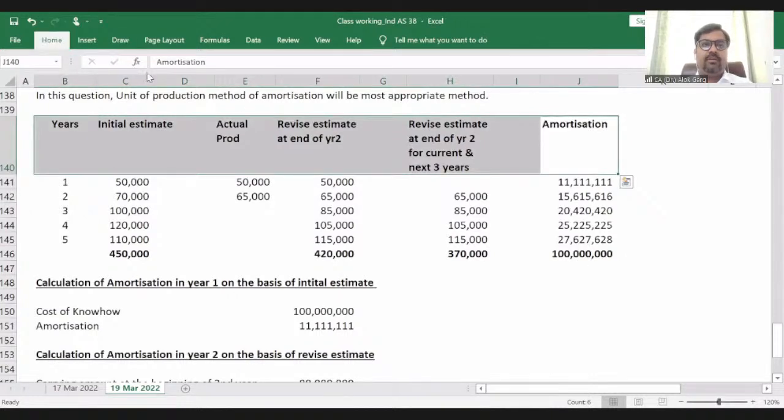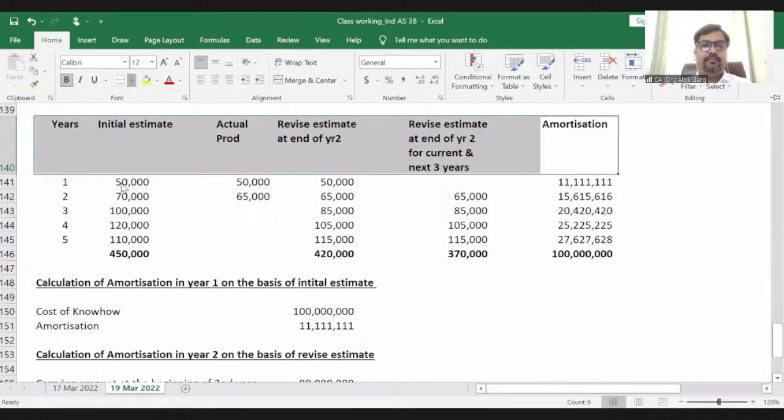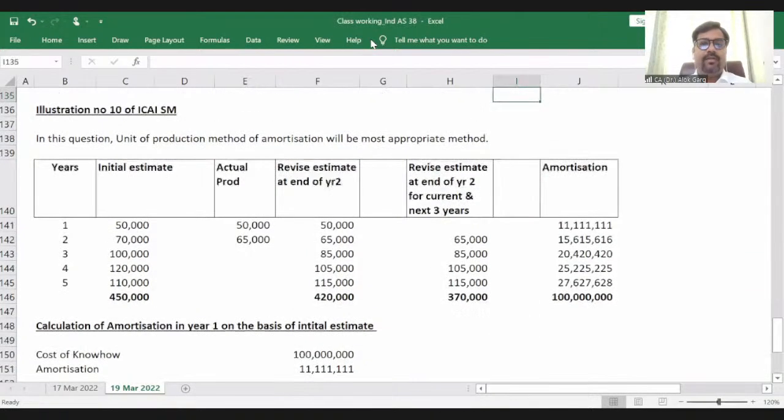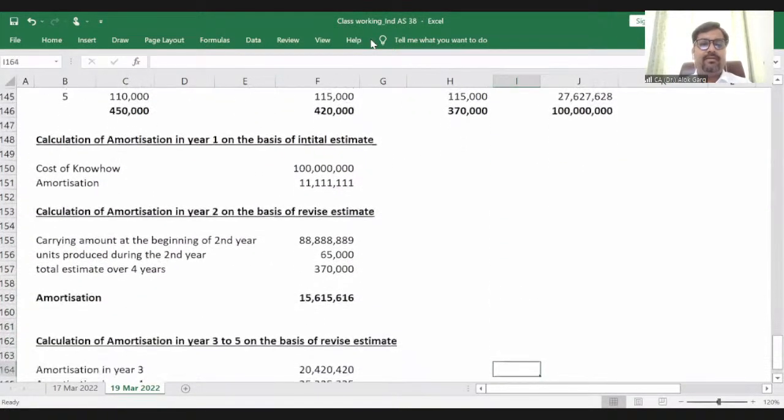I hope it is clear to everyone, guys. Clear? Let me see if you have any doubt. Do you have any doubt, or should I continue? Guys, let me know if you have any doubt. Otherwise, I'll move on. I hope you have understood this calculation, and I have done the calculation for the entire 5 years, right?